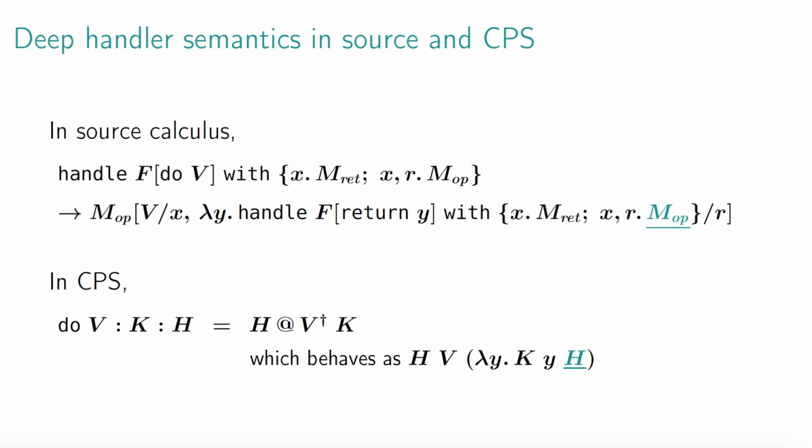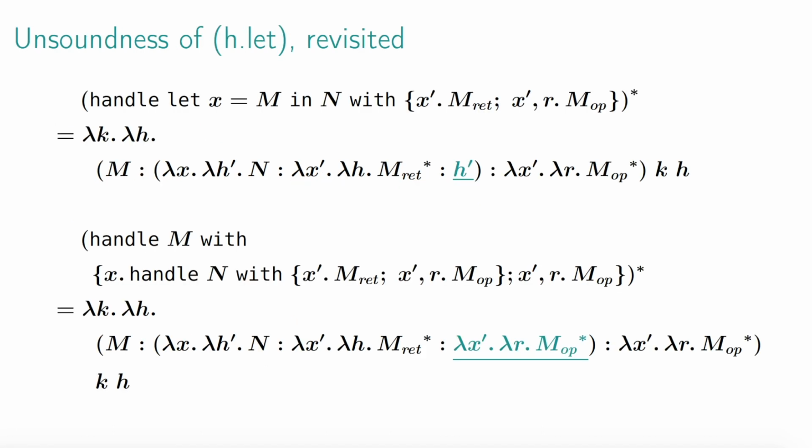The problem is that in the CPS translation, the deepness is enforced by operation calls, not handlers. If we look at the translation of operation calls here, we see that it passes the effect continuation H to the pure continuation K. And that is why the handler for N is unspecified in the CPS of the redex here.